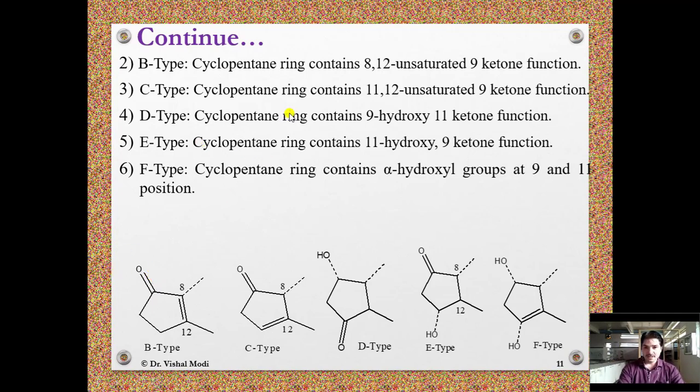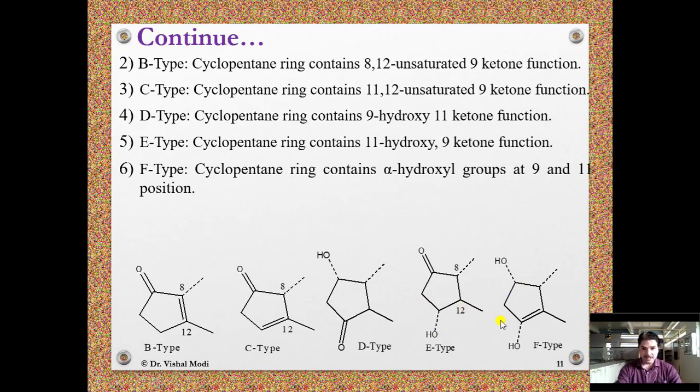In C type, the cyclopentane ring contains an 11-12 unsaturated 9 ketone function. If a prostaglandin contains this type of cyclopentane ring, then it is called PGC. If the cyclopentane ring contains a 9 hydroxy 11 ketone function, then it is called PGD. In E type, the cyclopentane ring contains an 11 hydroxy 9 ketone function. If a prostaglandin contains this type of cyclopentane ring, then it is called the PGE type of prostaglandin.